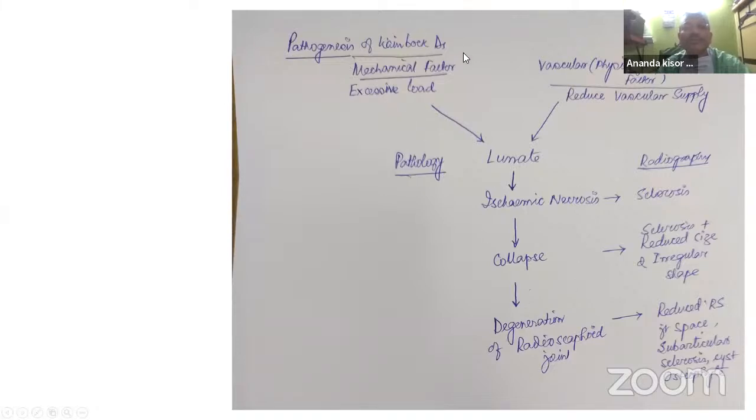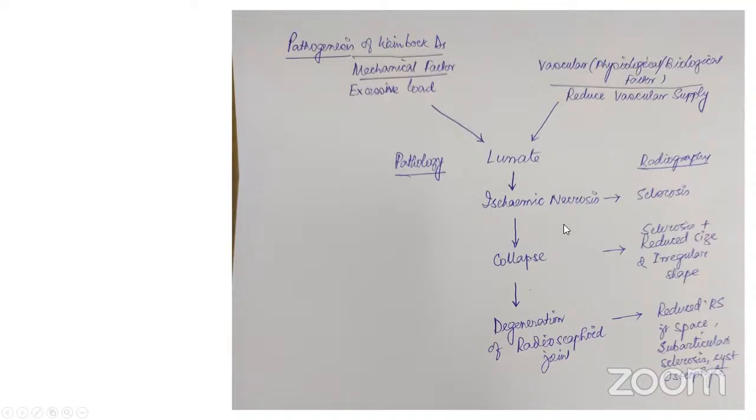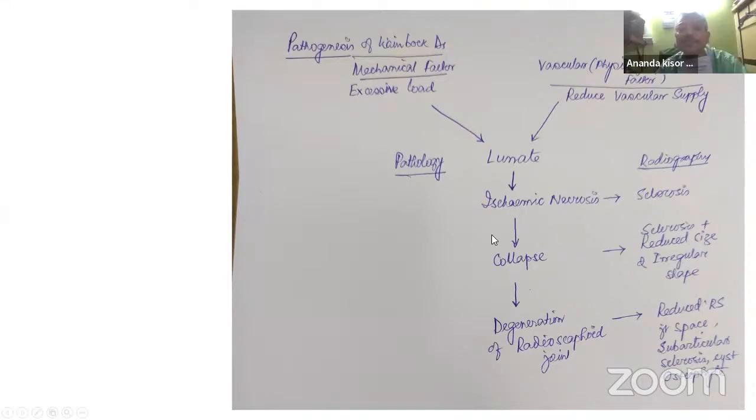There are two factors: one is the mechanical factor and the other is the biological factor. The mechanical factor is excessive load, which may be the negative ulnar variance, the most important cause, whereas there are also several vascular causes that reduce the vascular supply to the lunate. This is the pathology, and the pathology will be reflected on the radiography. The pathology is avascular necrosis. In the initial period there are no radiological features, but once necrosis has set in, it shows in the radiography. Next is the collapse, which is a continuous structural collapse.